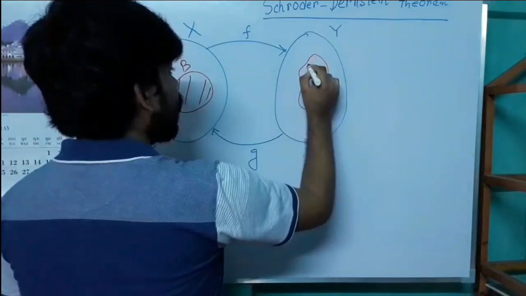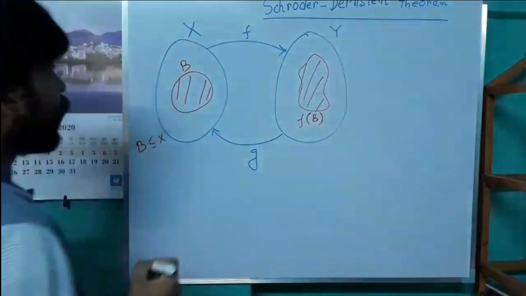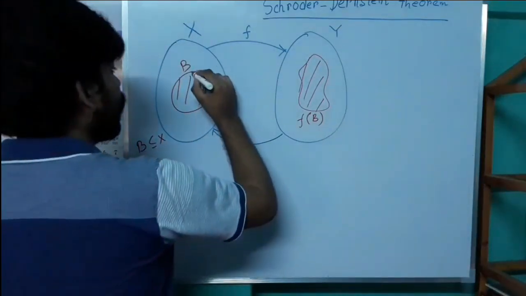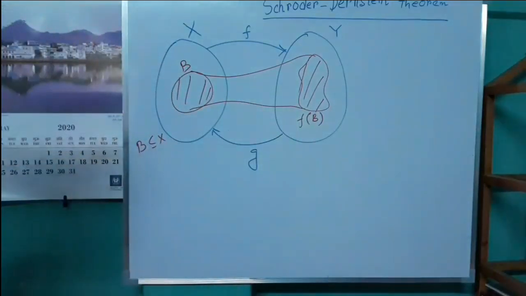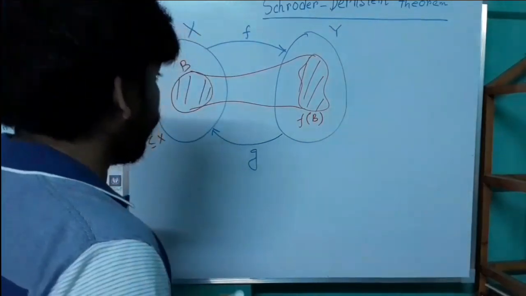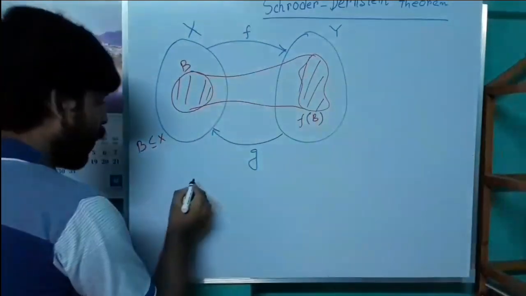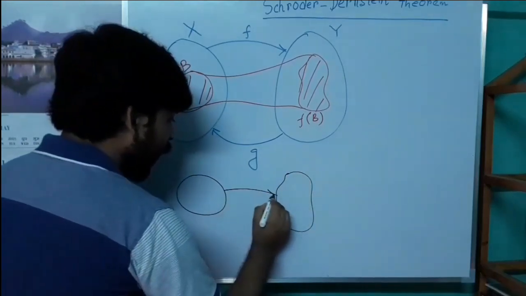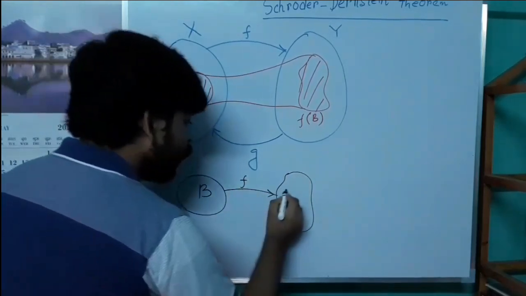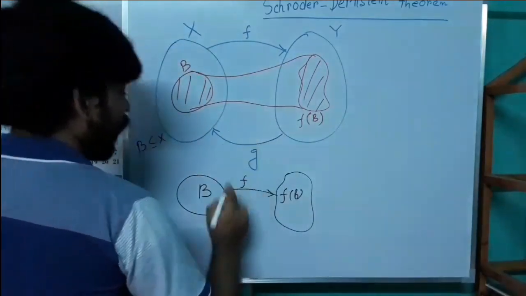So here we get the image of B under the map f. Since f is an injective map, we can say that this map f from B to f(B) is bijective.